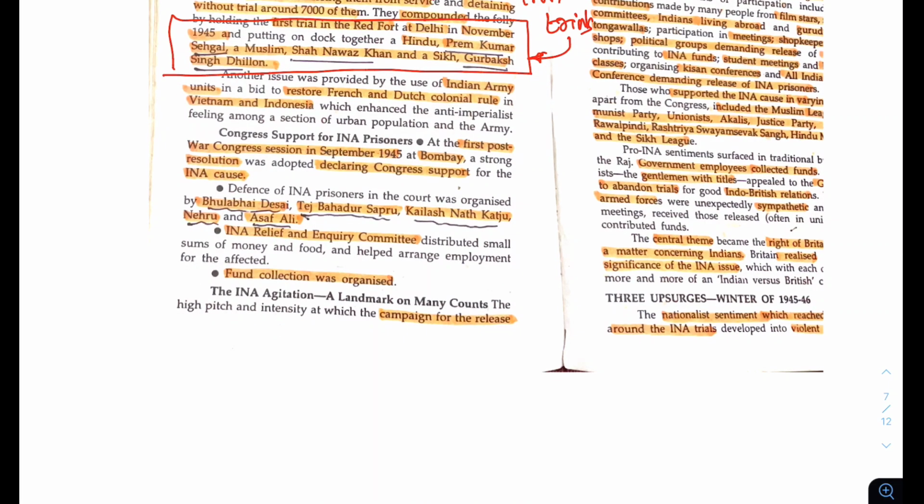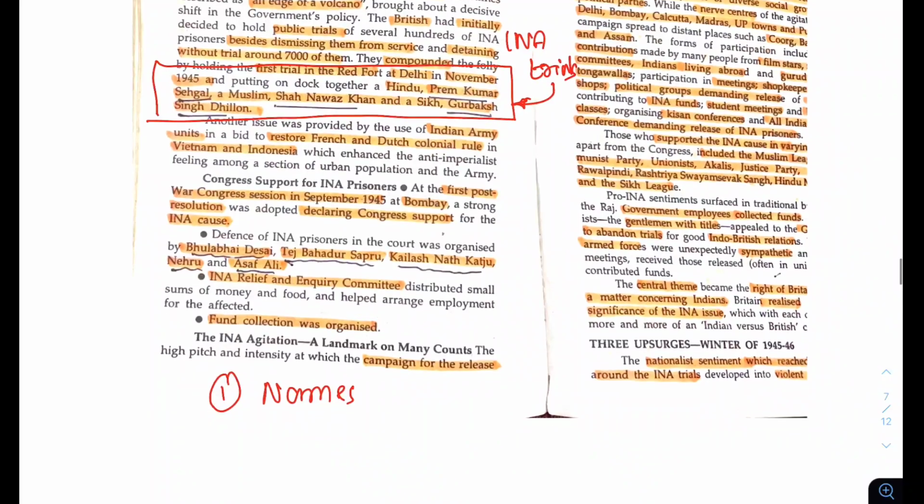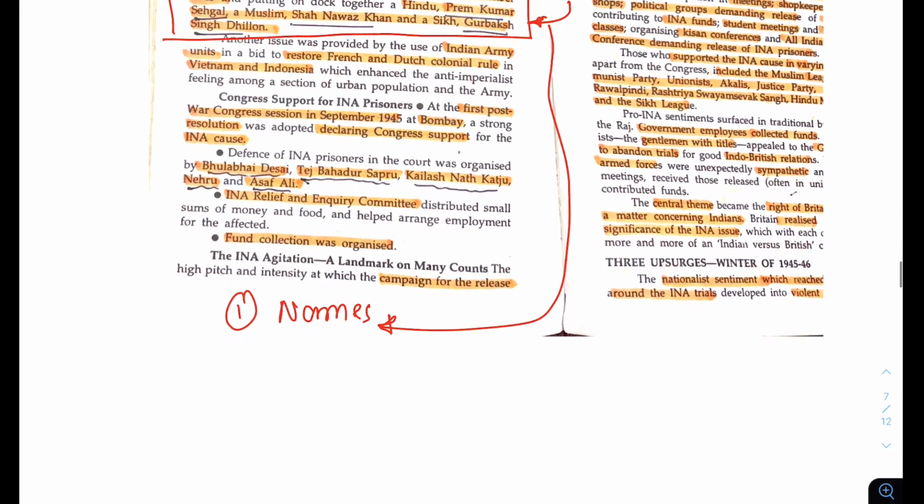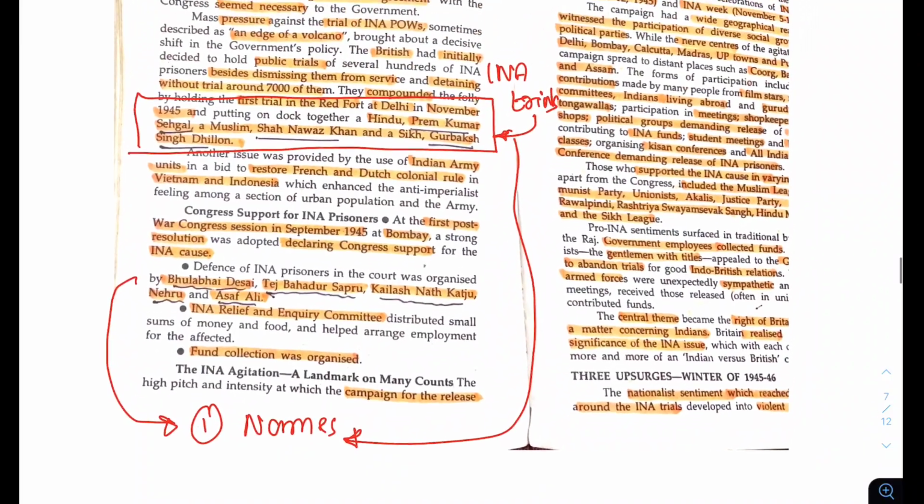I do not know whether you have seen the movie Terminator. You should be like Arnold Schwarzenegger. You should look at the keywords, the names. In history, when you scan this page, this INA name, this point is very important. Next is who were the persons who represented them, that is important.